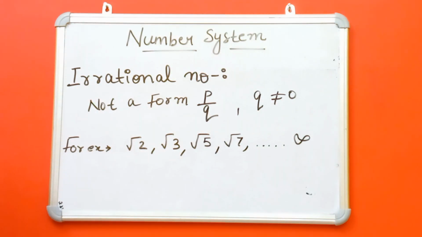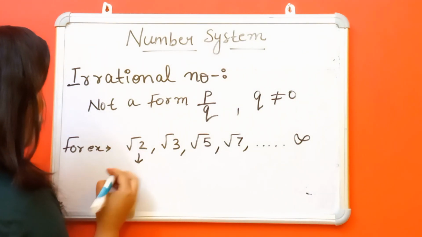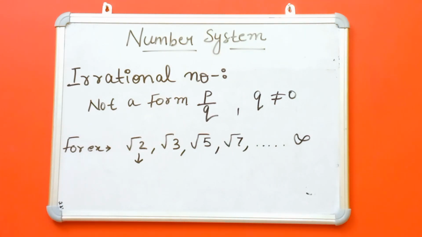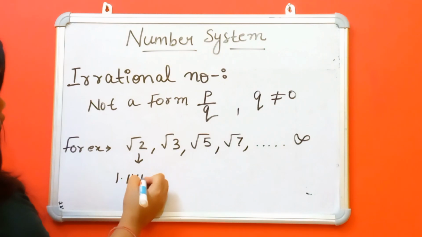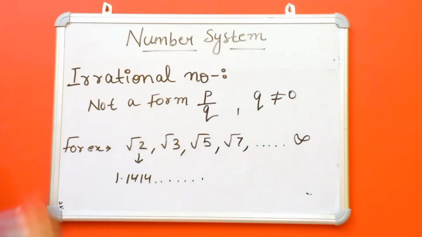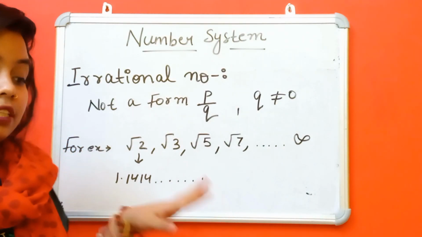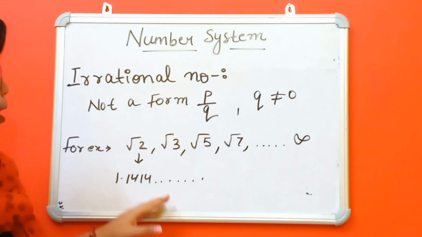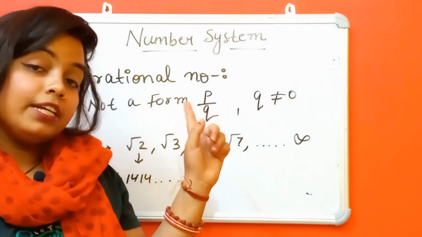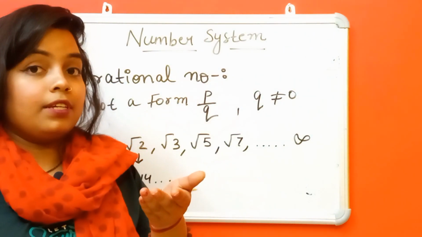So what is the value of √2? The value of √2 is 1.414... and so on. So these numbers are non-terminating decimal numbers. But in the case of rational numbers, there are terminating numbers.